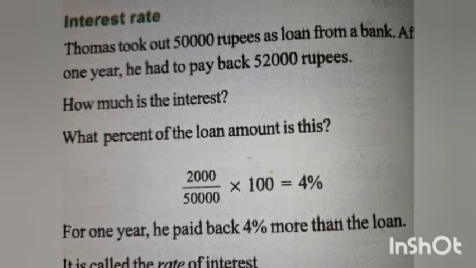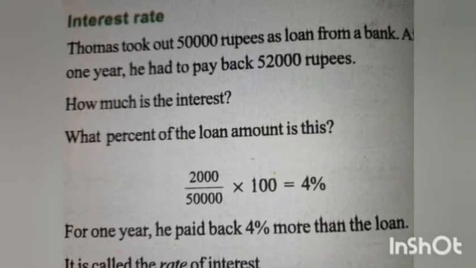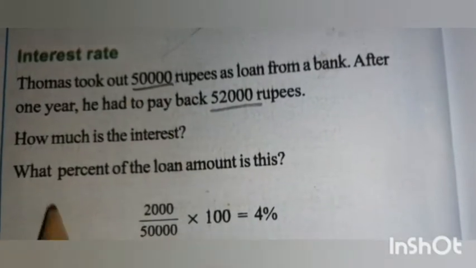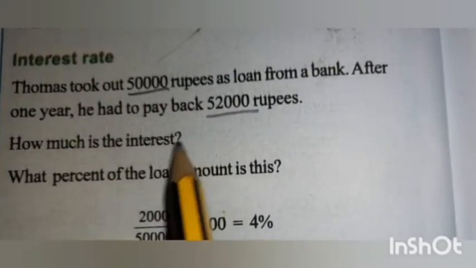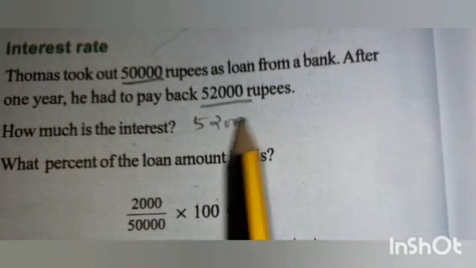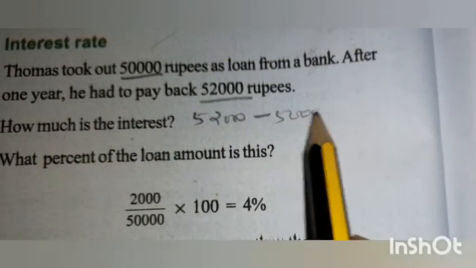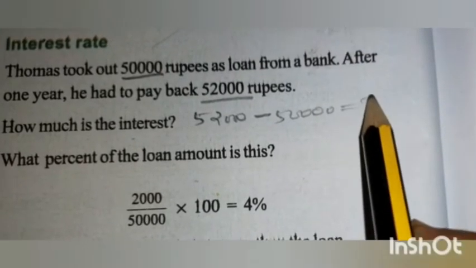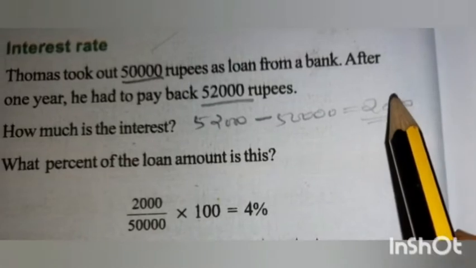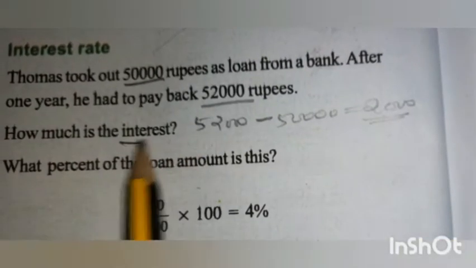So we are finding out how much is the interest. 52,000 he paid back, 50,000 he took as loan. How much is the interest? 52,000 minus 50,000. So 2,000 rupees he has to pay more. That is called the interest.